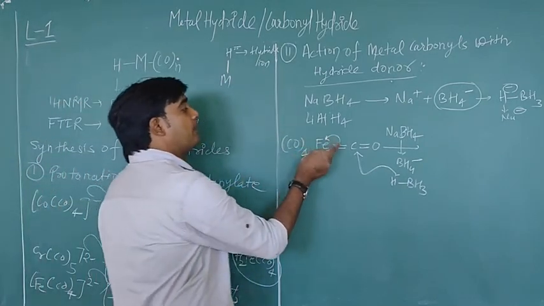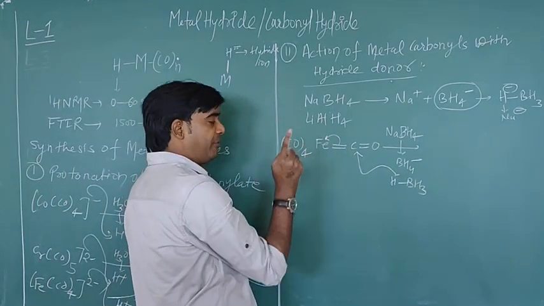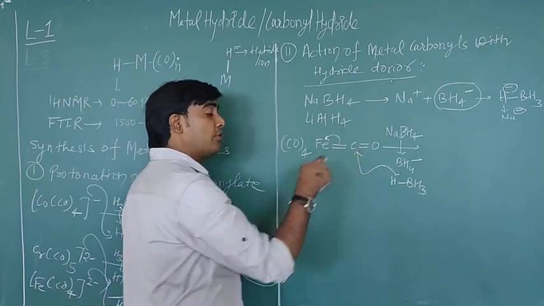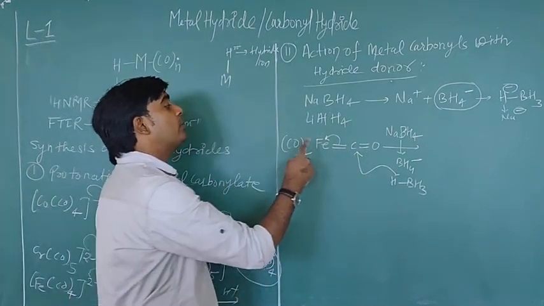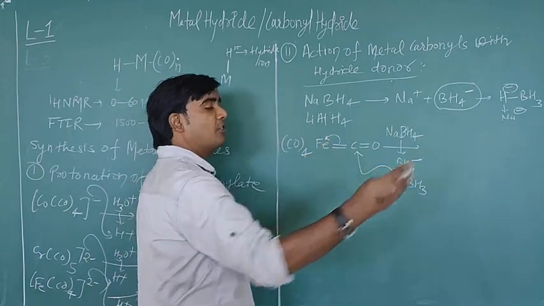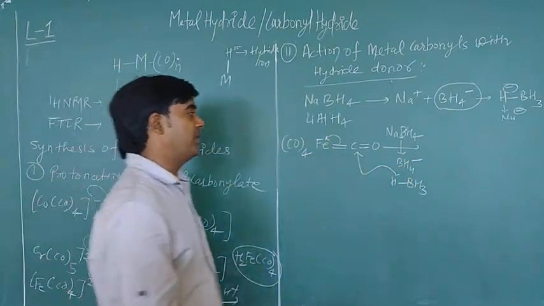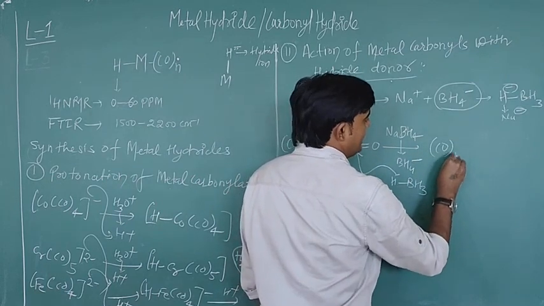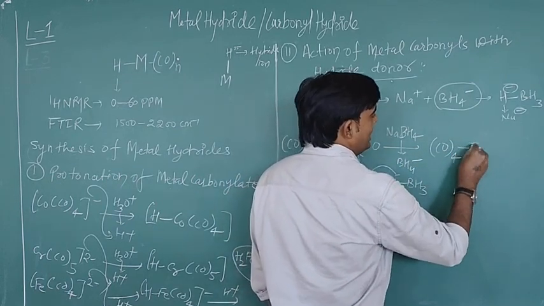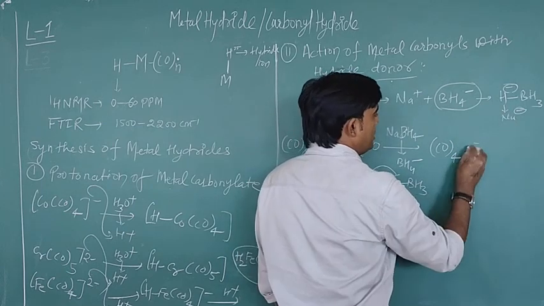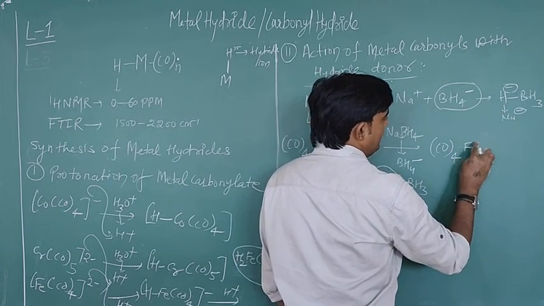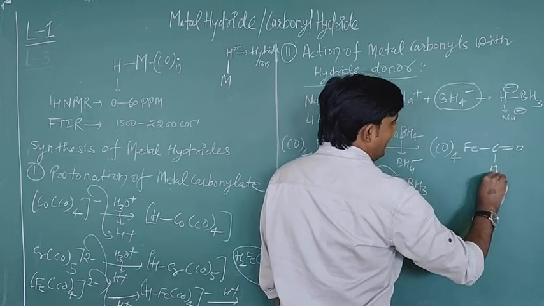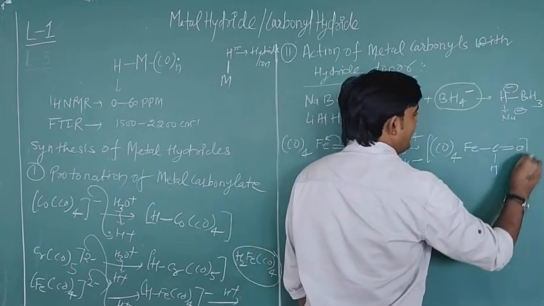So you are putting one negative charge on Fe, because this is a neutral again and this is a neutral again. So you can put this negative charge outside the coordination sphere. You can represent this product like this: (CO)4Fe, with C double bond O and H, and one negative charge.